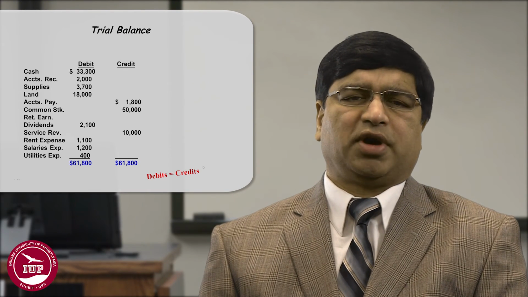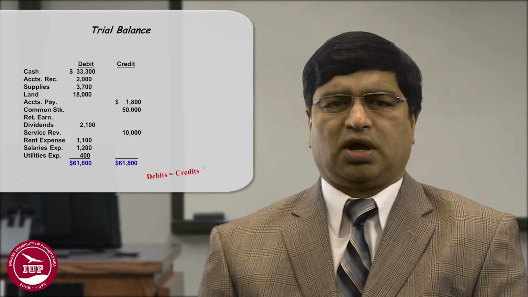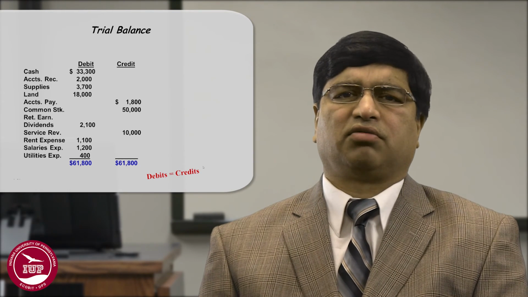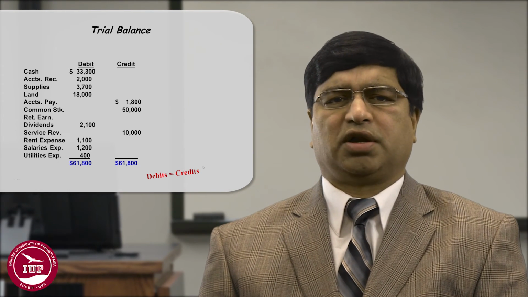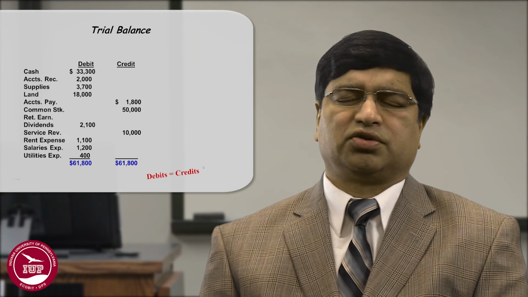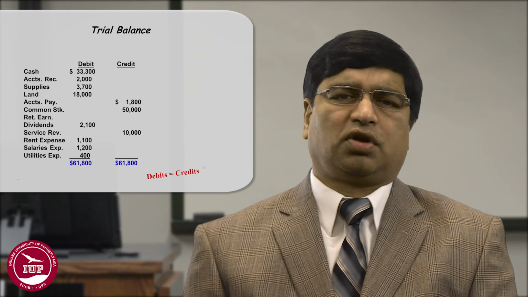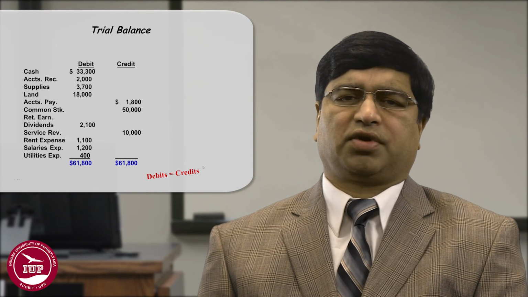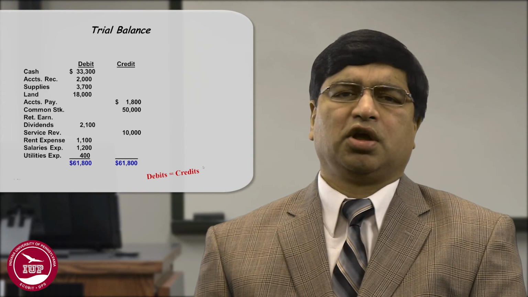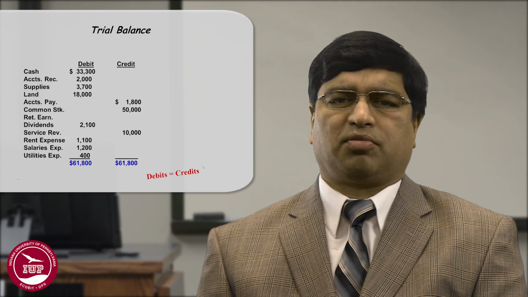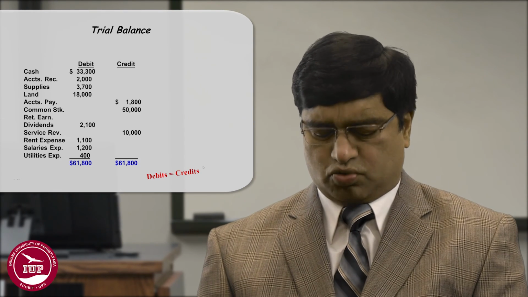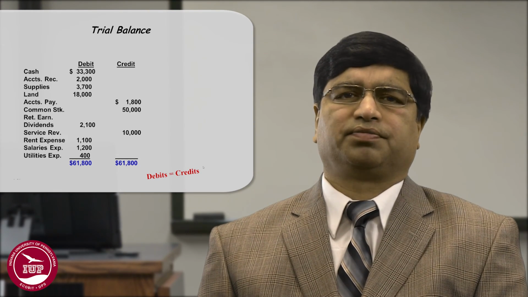All of the debit balances have been put together, and your total is 61,800. You have all the credit balances put together from those T accounts for a total of 61,800. The total of the debit side should match the total of the credit side, because for each debit you had an equal credit amount to make the double entry.